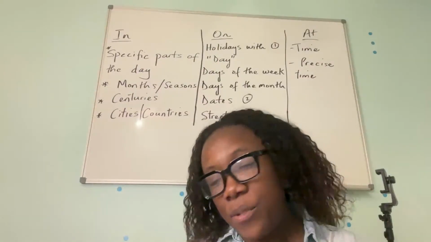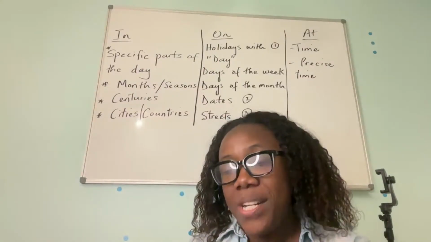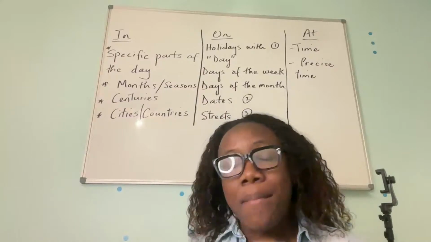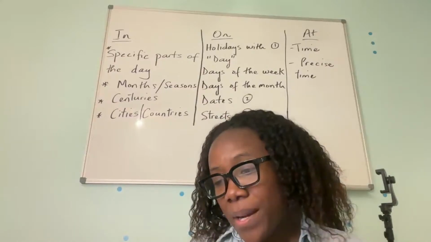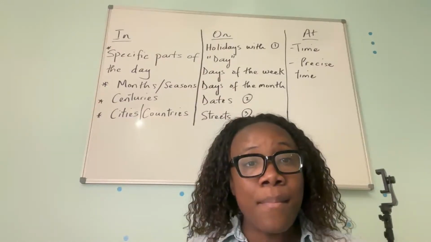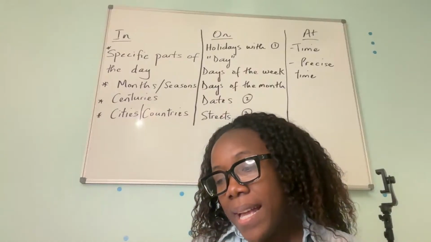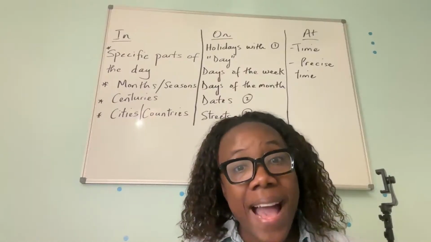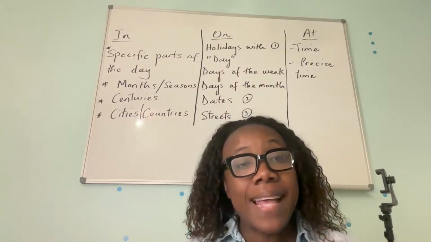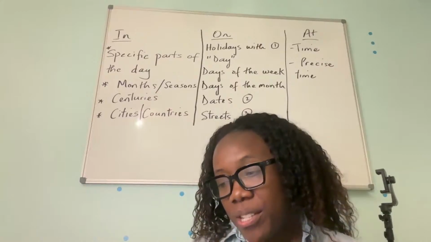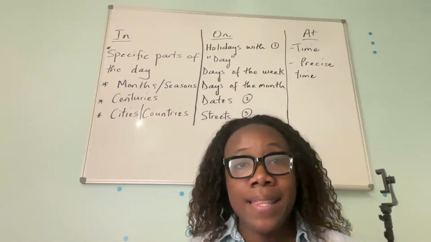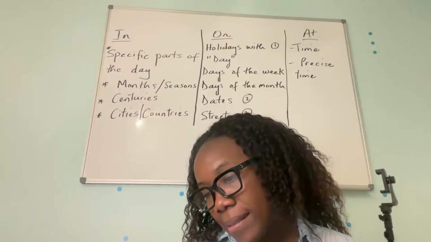So the sentences we've had so far are she lives in Atlanta. My birthday is in January. I have an exam on Monday. The meeting is at 5 p.m. My dad lives on Washington Avenue. In the summer, it's very hot.